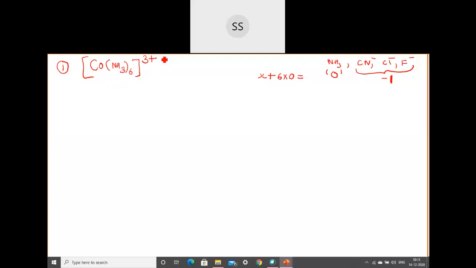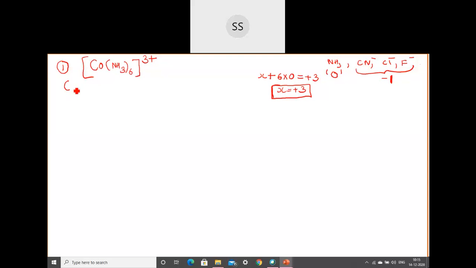Then you see what is the charge which the complex carries. The whole charge is equal to whatever charge it carries. That charge we have to write equal to +3. If it doesn't carry any charge, it will be 0. So here +3, and 6 into 0 is 0 itself. So x is equal to what? +3. So you will get to know that cobalt in this particular complex is in +3 oxidation state. So you need to keep it in +3 oxidation state.